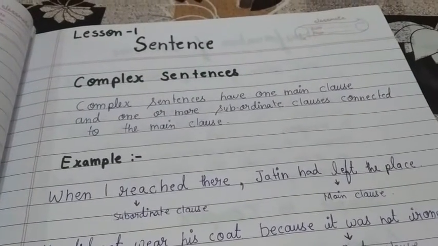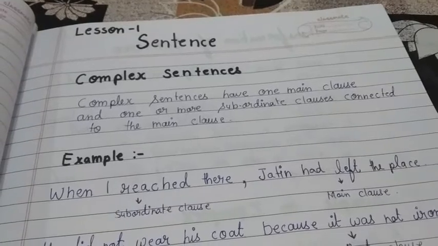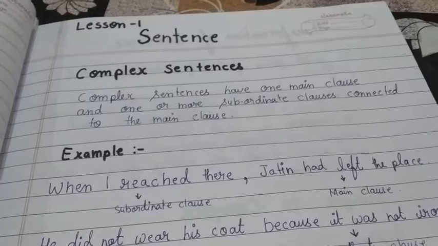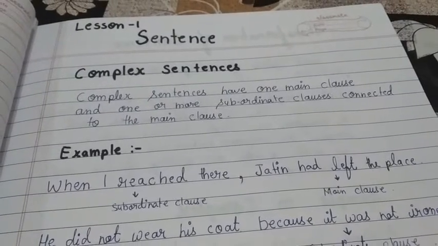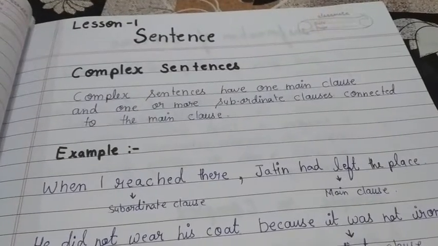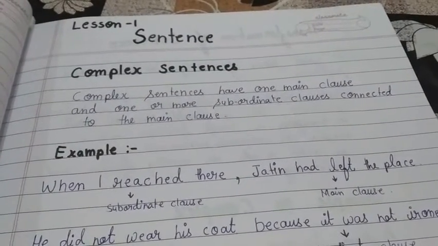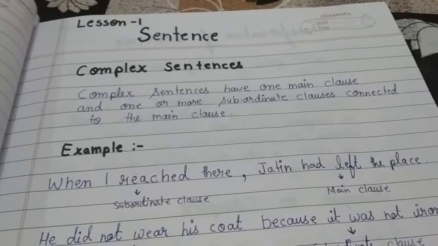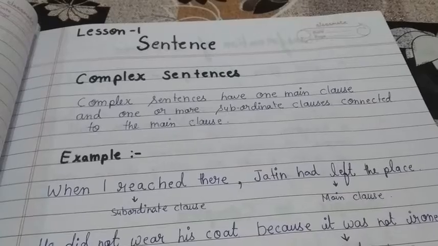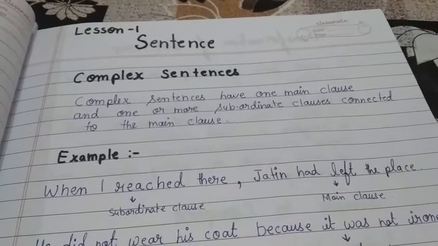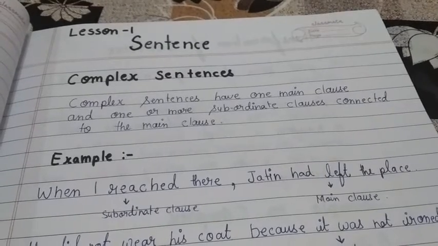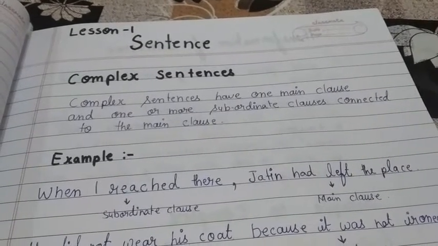Today we will continue with the chapter sentence and types of sentences. This is lesson number 1. Okay. So as you know, in the previous video lesson we have discussed sentence, subject, predicate, types of sentences, imperative sentences, declarative sentences, exclamatory sentences, right? So now we will discuss simple sentence, complex sentence and compound sentence.